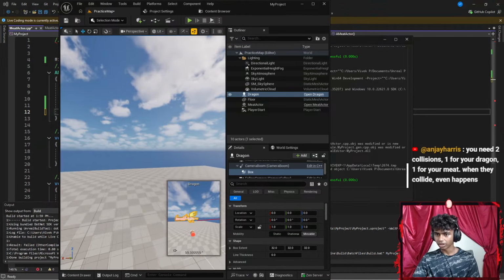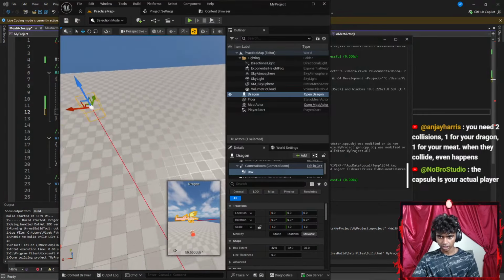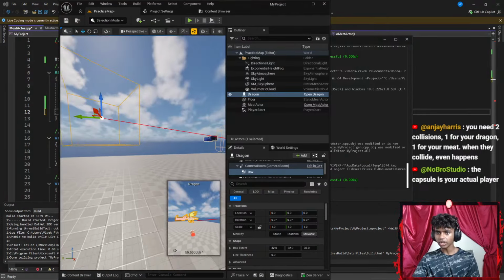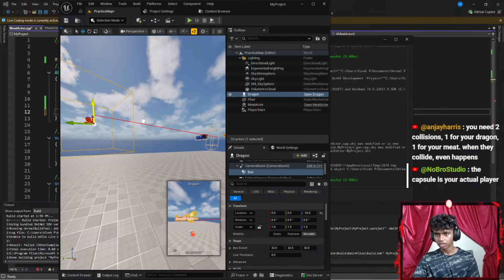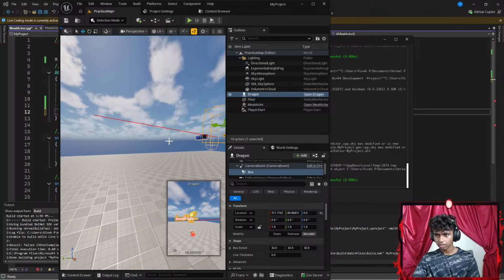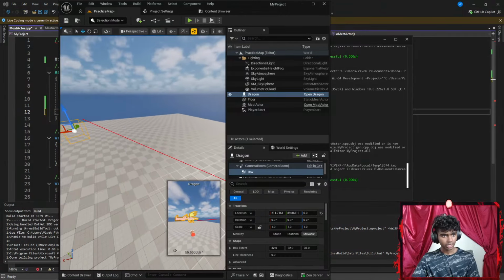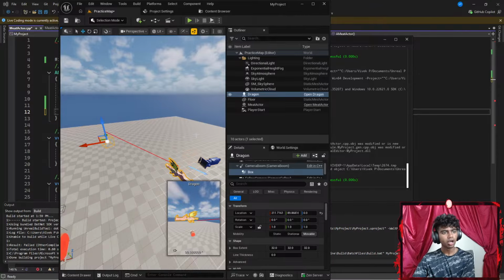So this is my box collision. Whoops. Let's turn around. There. Okay, so I want to go ahead and get my box collision towards my dragon. Let's go with the y-axis. There we go. Let's hit W to move around. Okay, the capsule is your actual player. Oh, you need two collisions, one for the dragon, one for the meat.